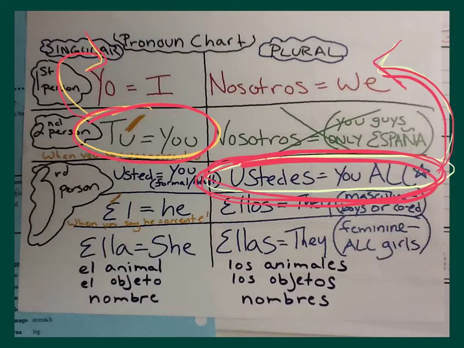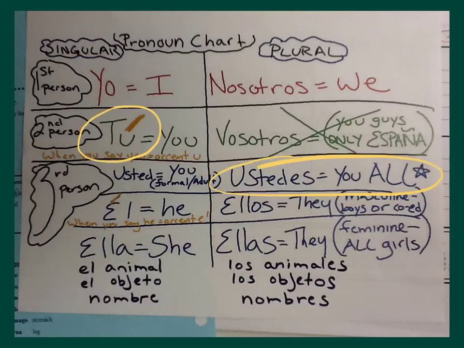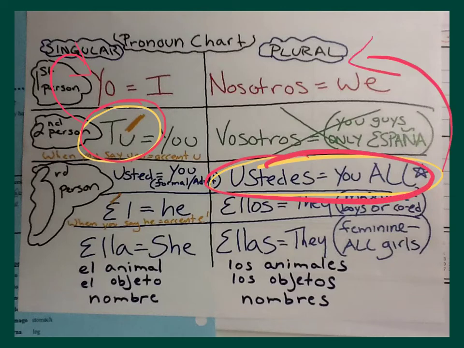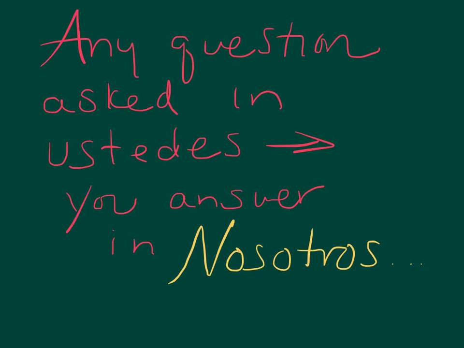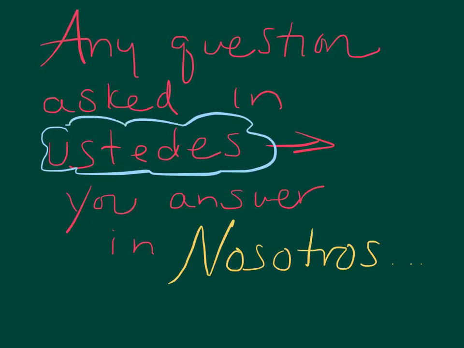But be careful, it is not true for ellos or ellas or anything else in that box. Because if I said, what are they doing? They are. You're not involved, no change. So it's just ustedes that goes to nosotros. So one more time, everybody tell me. Tú goes to yo, and ustedes goes to nosotros. So therefore, any question asked in ustedes, you would answer in nosotros.